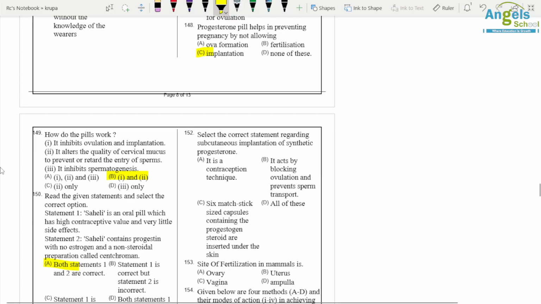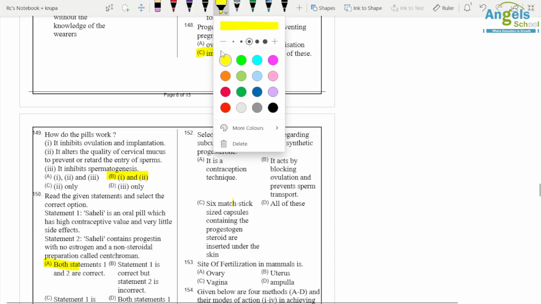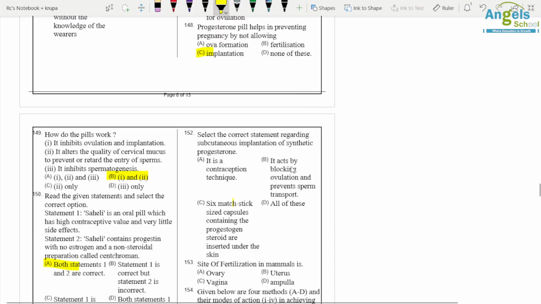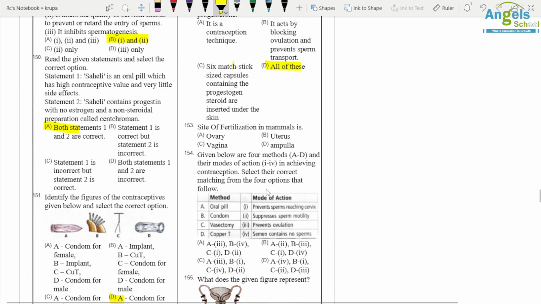Select the correct statement regarding subcutaneous implantation of synthetic progesterone. 6 matchsticks. It is a contraception method. It acts by blocking ovulation and 6 matchsticks are implanted. Okay, so all of these are correct.